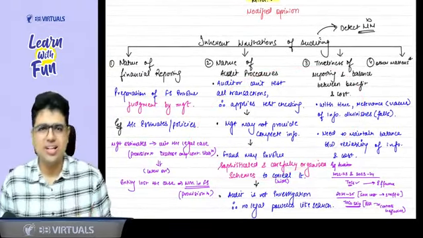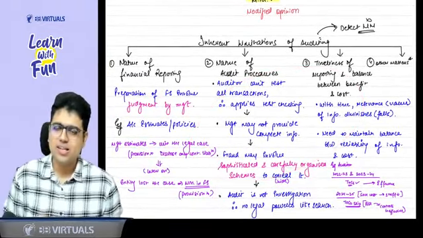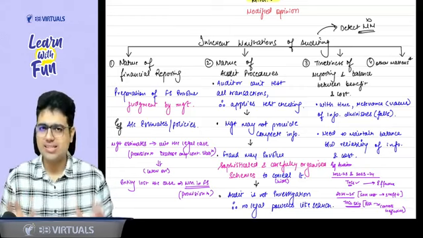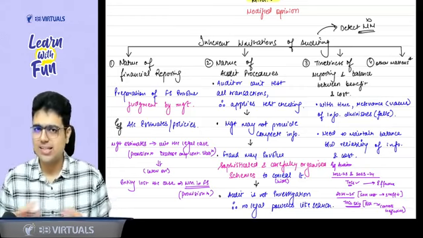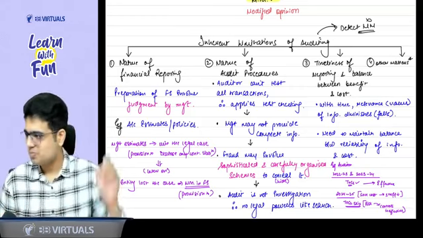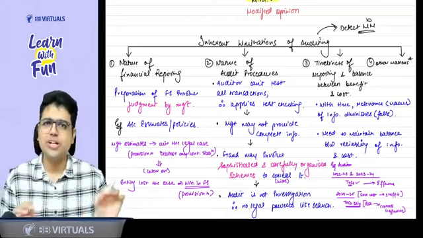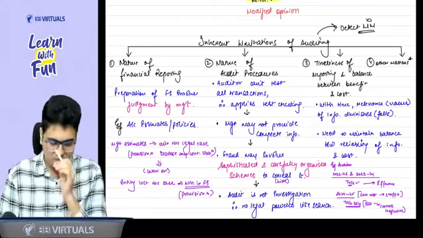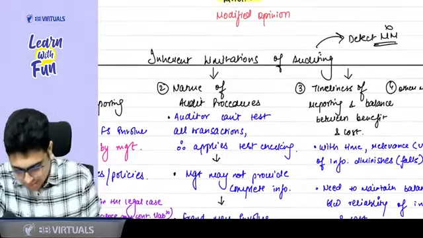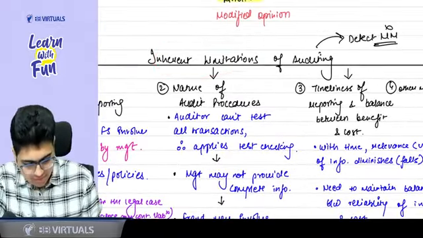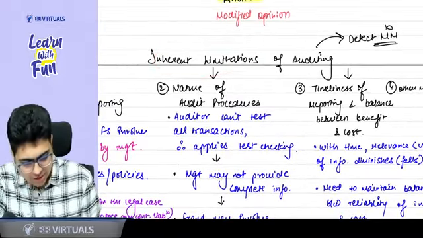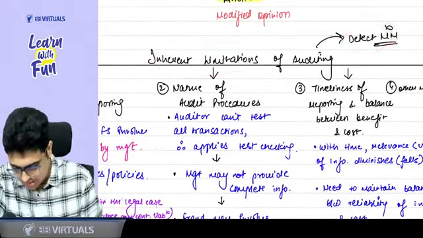Now, sir, these are the inherent limitations of auditing. Sir, do we need to learn it in detail? Answer is no. Just for the next 2-3 minutes, understand the points. If you have a good understanding, that is enough for CA final level. Learning part is more important on CA inter level. Now, sir, what do you mean by inherent limitations of auditing? That means the limitations that auditor will not be able to detect a material misstatement.